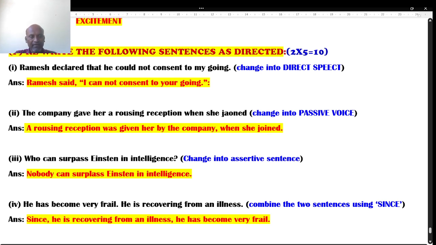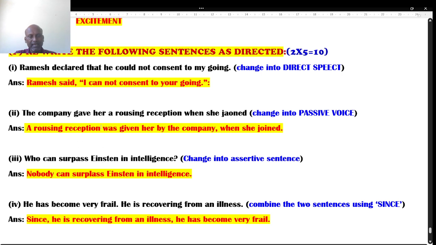The company is the subject, gave is simple past, her a rousing reception is the object. Replace subject into object. So in the place of the company, I have written a rousing reception, and here gave is simple past. When it is simple past, use was, were.